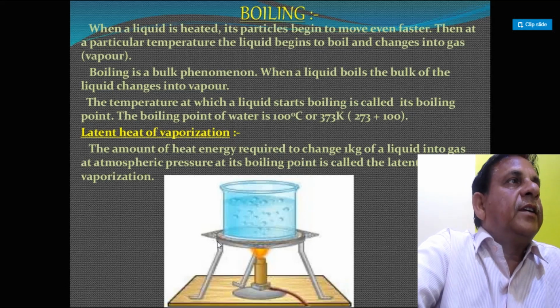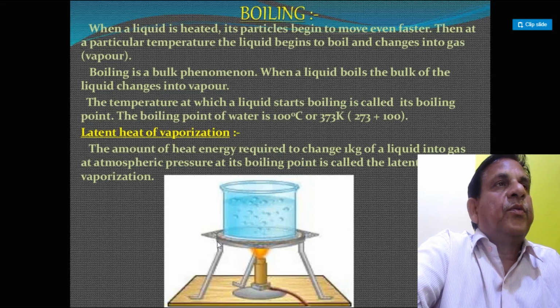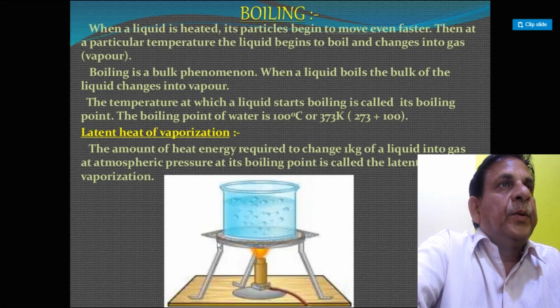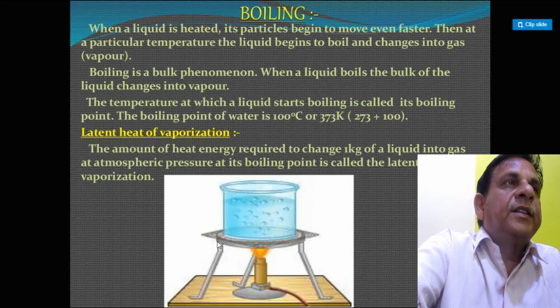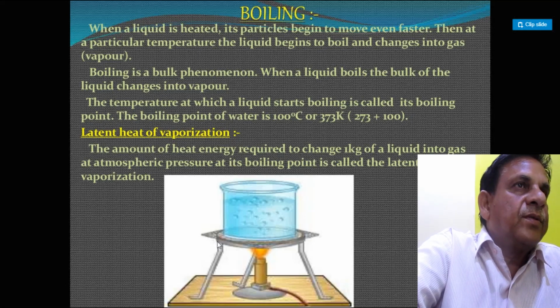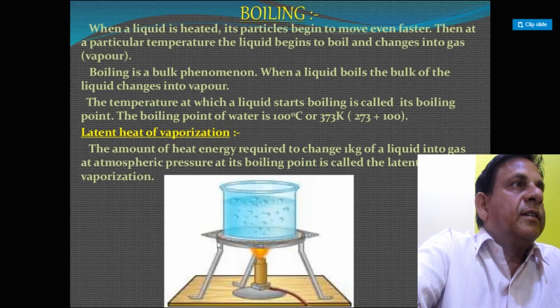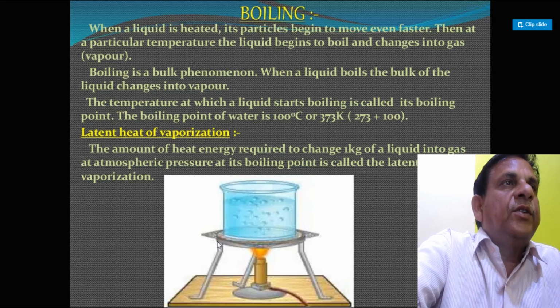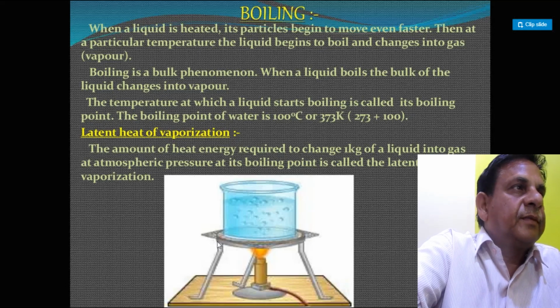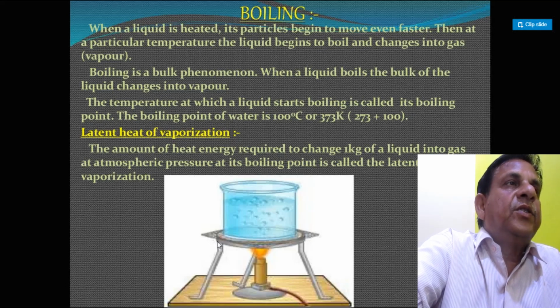Same with boiling. When the liquid is heated, its particles begin to move even faster. At a particular temperature the liquid begins to boil and changes into gas. Boiling is a bulk phenomenon. When the liquid boils, the bulk of the liquid changes into vapor. The temperature at which a liquid starts boiling is called the boiling point.